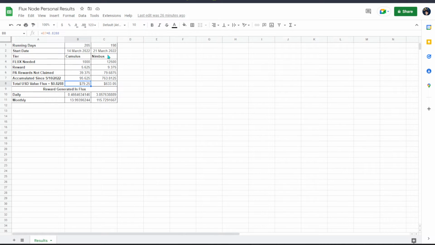Yes, it's 10%. And for Nimbus, also around 6 months running time, it generated around $600 off maybe a $10,000 investment. To be honest, the result for my case is not that great, because when I was setting up the node, from time to time my node went offline. When it went offline, it missed the block or 10 blocks, it got offline, and you have to re-queue the whole system.